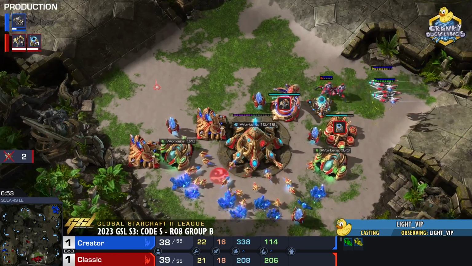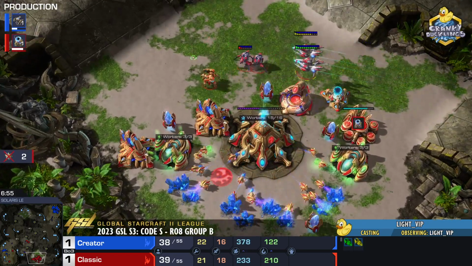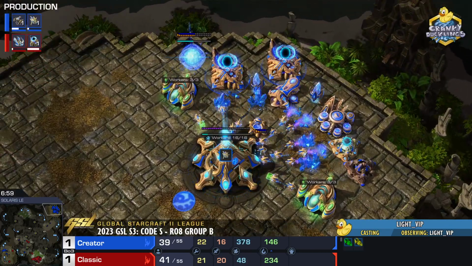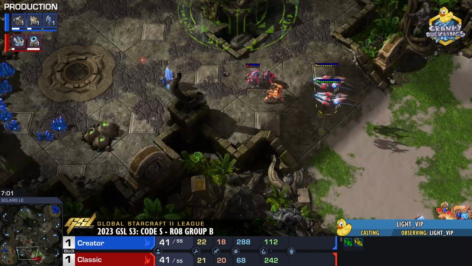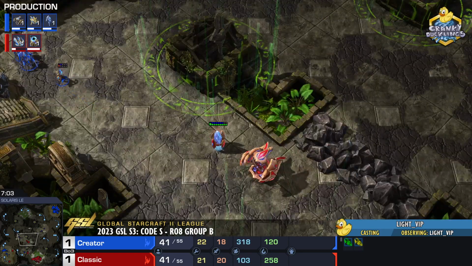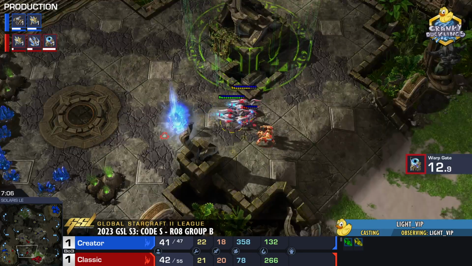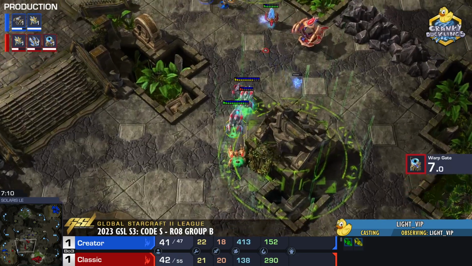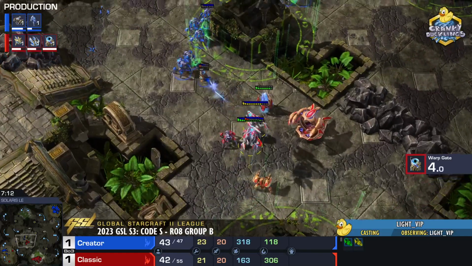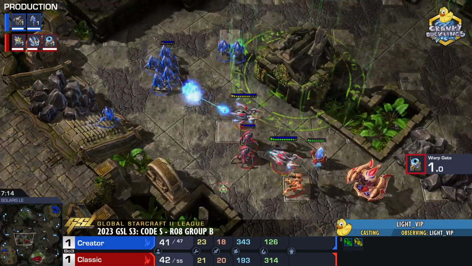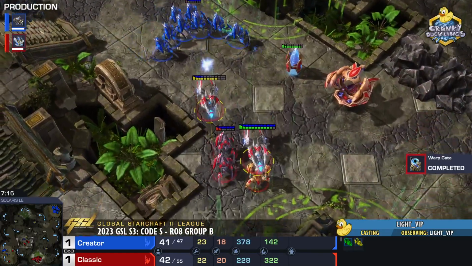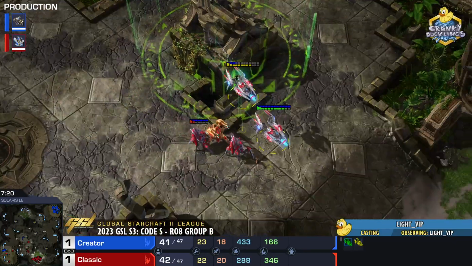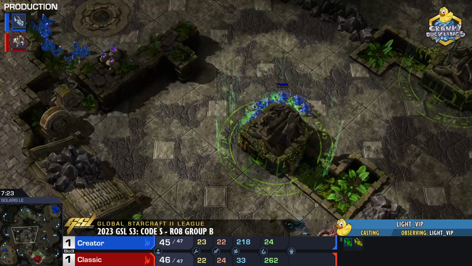Stargate has been found. Model comes out. We're going for our own defensive Stargate here for Creator. Let's find the proxy. Gonna try to shut it down. Classic trying to vie for control of the map, but there are so many Stalkers! Up! Yo, and have we been caught out? Pylon's gonna fall. The army of Classic does get the hell out of there.